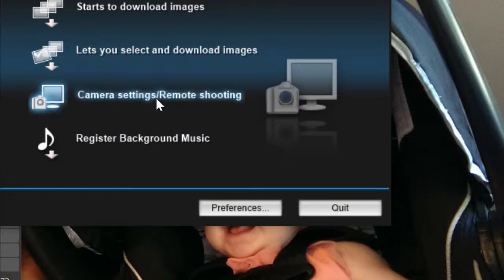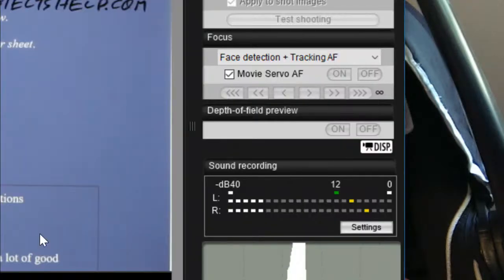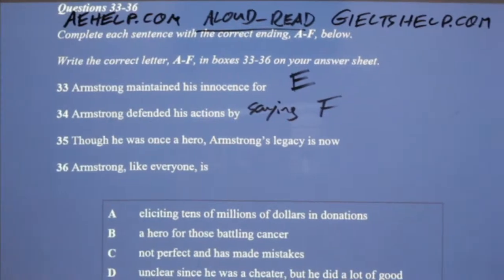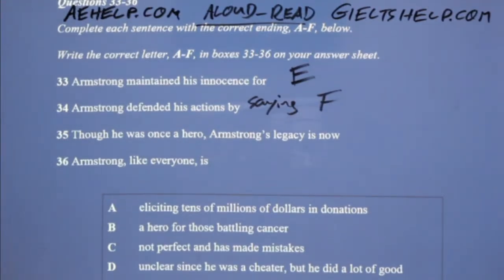The author was like, yeah, he was once a hero, but now we remember him by what? Yeah, by being a cheater.